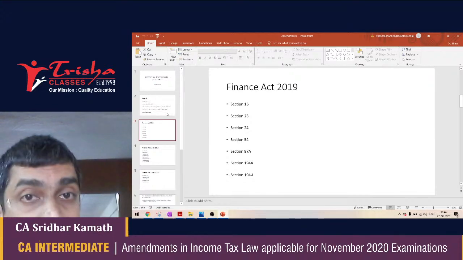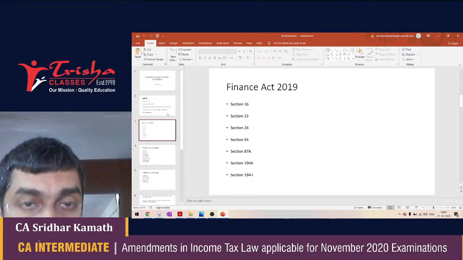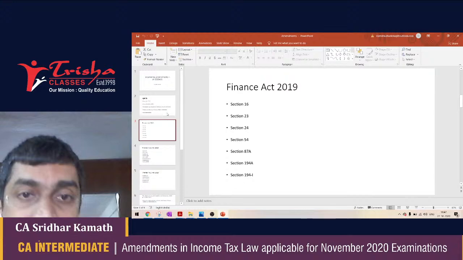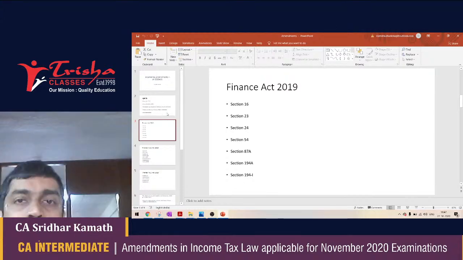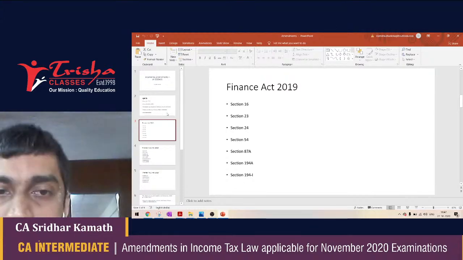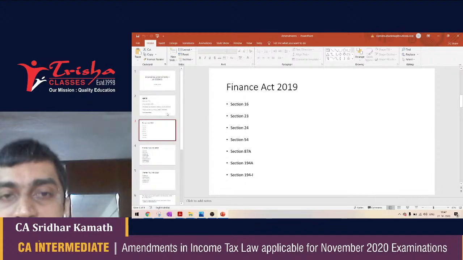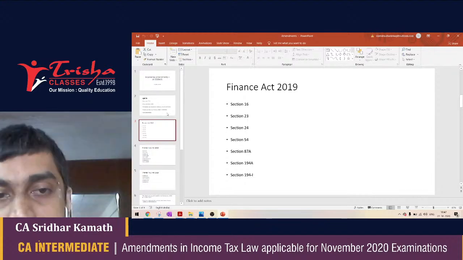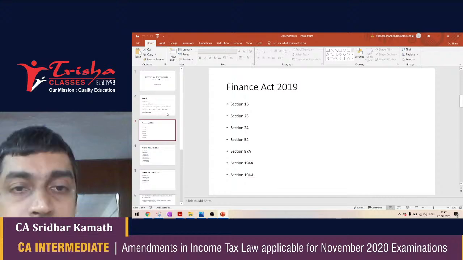There are some very popular questions that are usually asked from different chapters for CA intermediate also. So let's start our discussion with Finance Act 2019, and the first section would be section 16. Now, section 16 talks about salary.